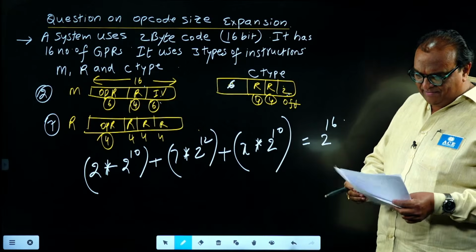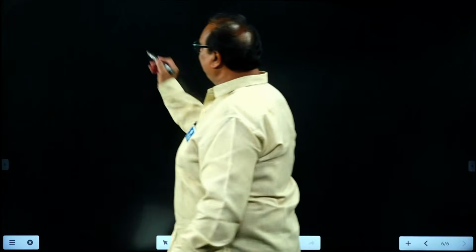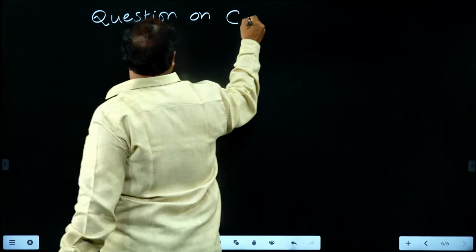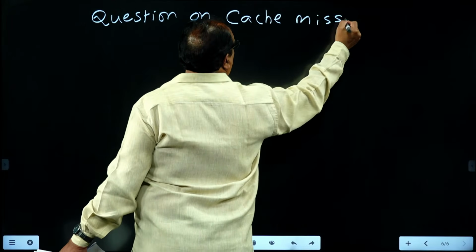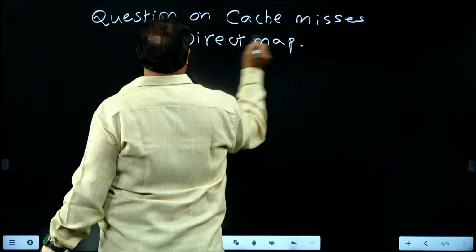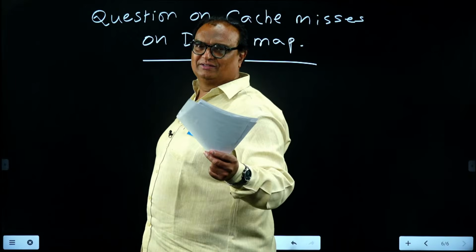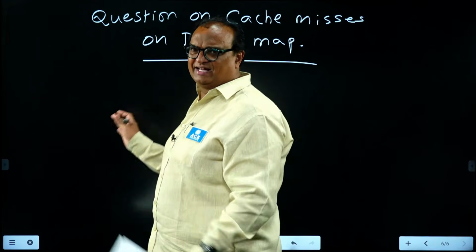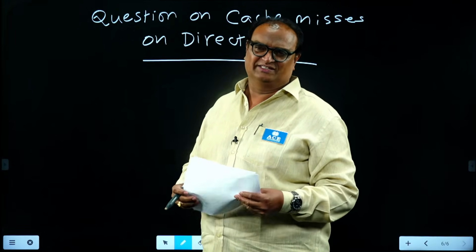Next, one more question is there. This question is similar to a 2022 question, cache misses on direct map. We already discussed this question in class also. Not only this question, we discussed one 2005 question also. It is also very easy to get the solution for the same. I don't have exact information regarding this one. After the official paper is released, we are going to conduct the session once again.